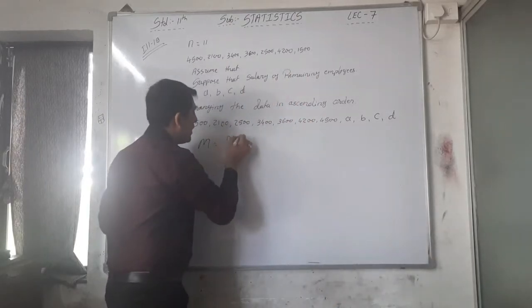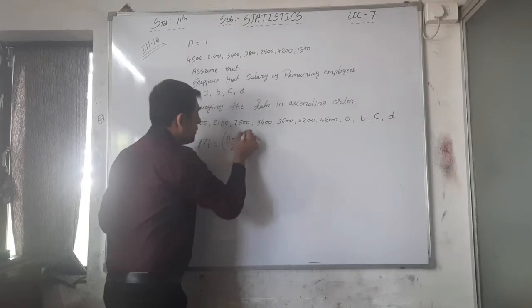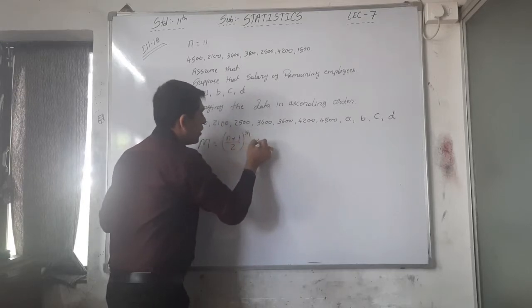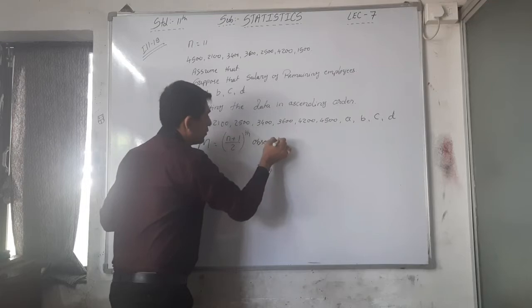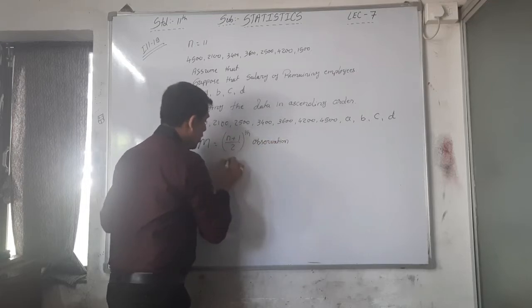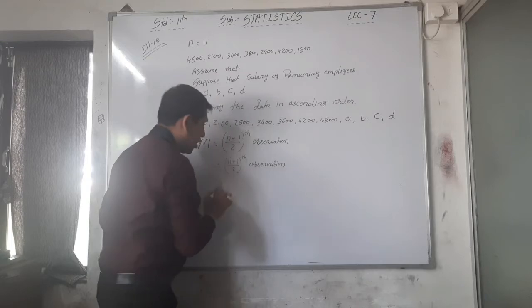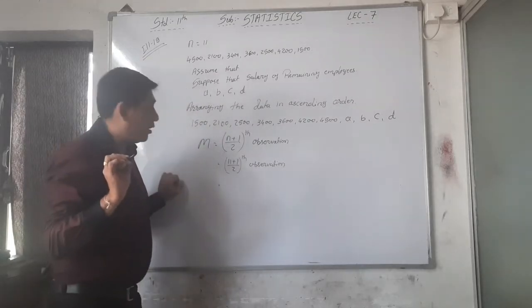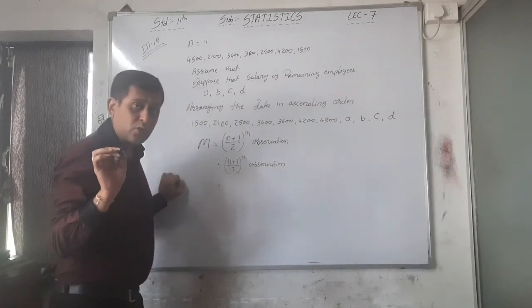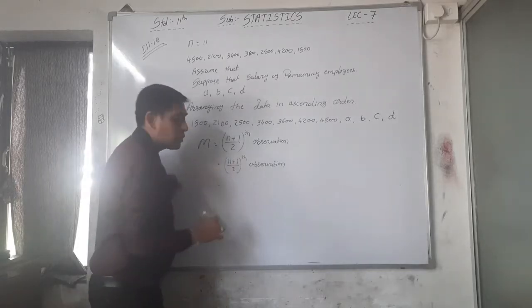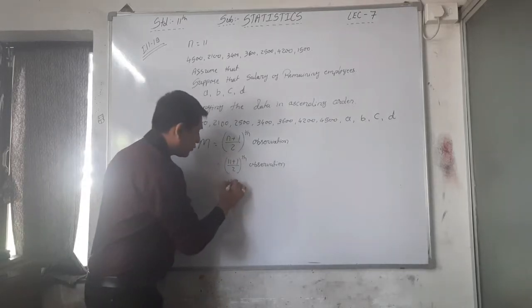Now we have to write the regular formula, n plus 1 by 2th observation. That is 11 plus 1 by 2th observation. See here, again it is like illustration number 17. An odd number of observations is given, 11, that is an odd number of observations. 11 plus 1, that is 12 by 2.